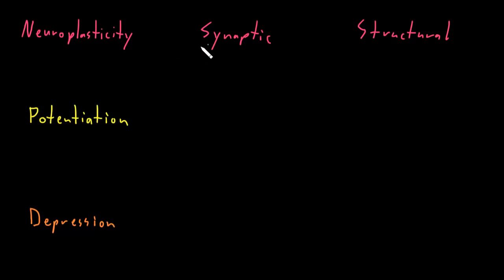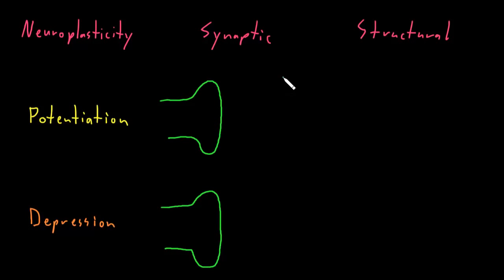So let's go through a few examples of some of the changes that we know about occurring with neuroplasticity. First, if we look at synaptic neuroplasticity, let's look at an individual synapse that's seeing a lot of activity and another synapse that's not seeing much activity. So here in green will be the axon terminal of these different neurons, and here in light blue will be the target cell membrane, seeing a corresponding amount of activity from the axon terminal that it's synapsing with.